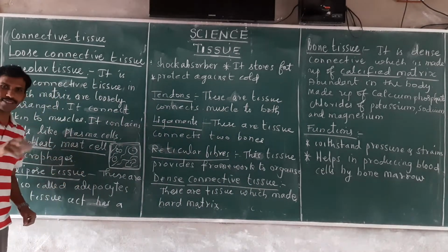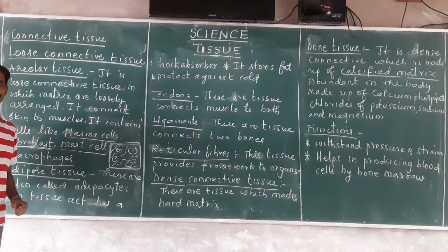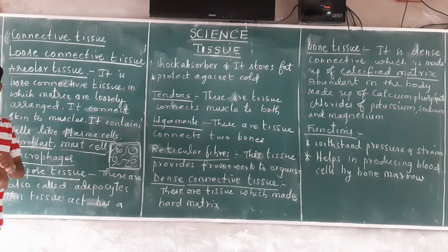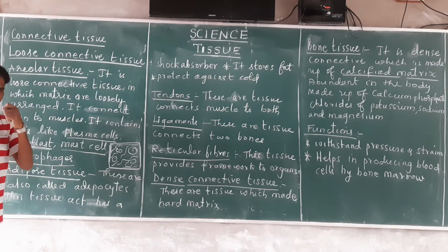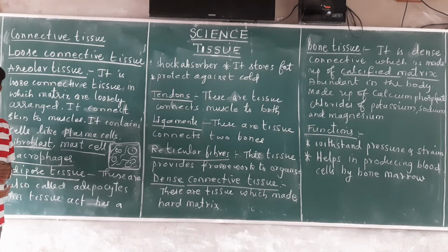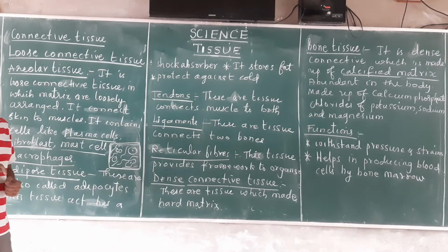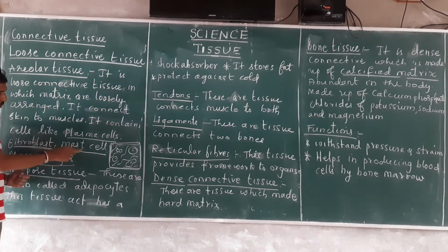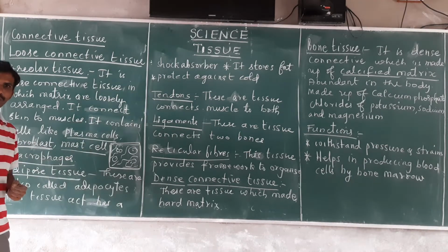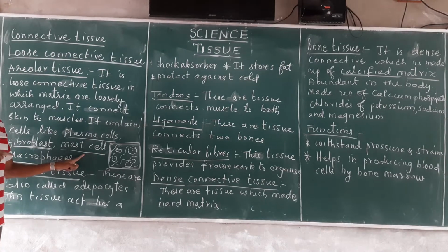Mast cell produces some secretion which alerts us by some itching or sneezing. During the sneezing, all the dust particles which enter the nose will be put outside. Means it will identify the foreign materials. So the mast cell produces some chemicals which make us identify the foreign materials. That work is done.